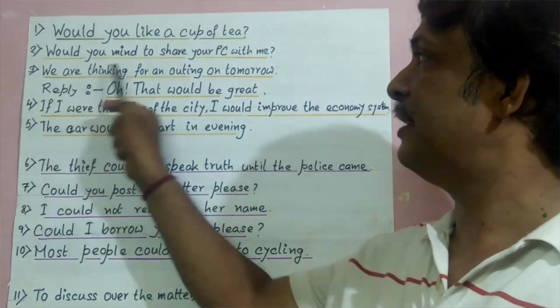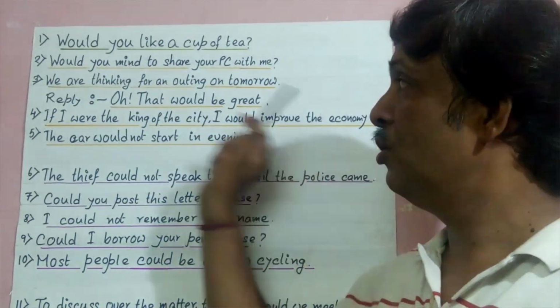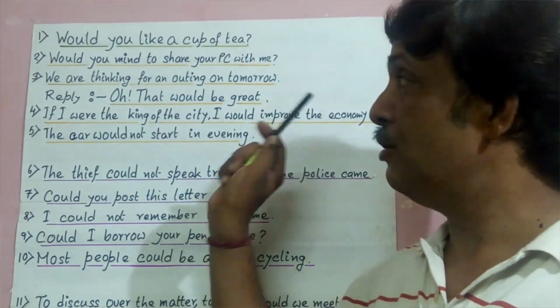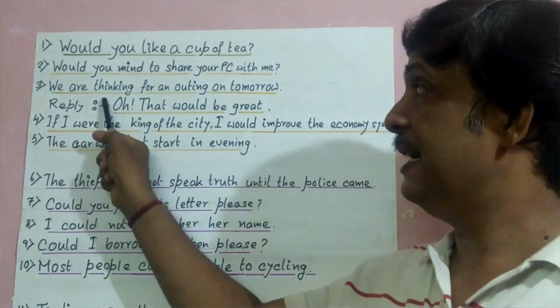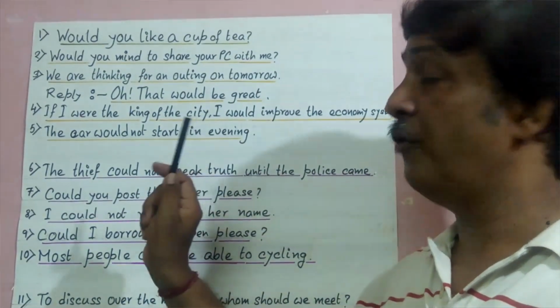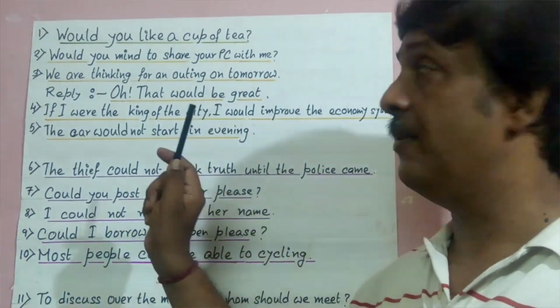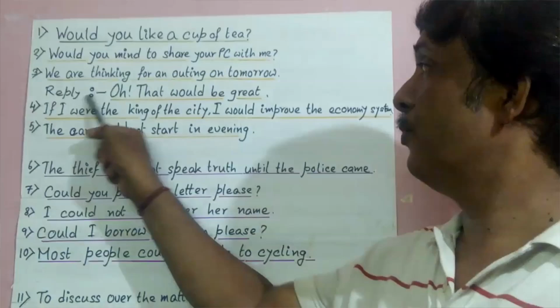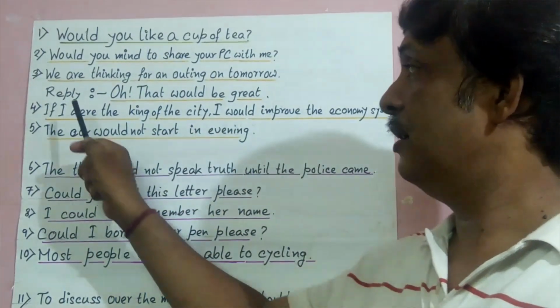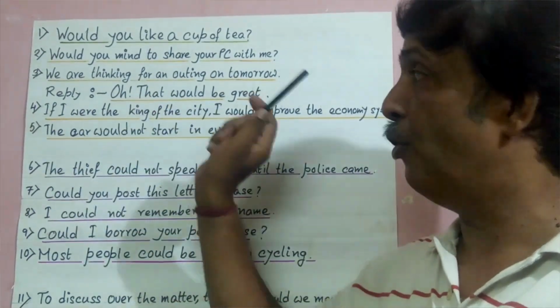Number 3, we are thinking of an outing tomorrow. The outing is not fixed as on date. It is at a thinking level. So for the imagination level, we use would here. That would be great.